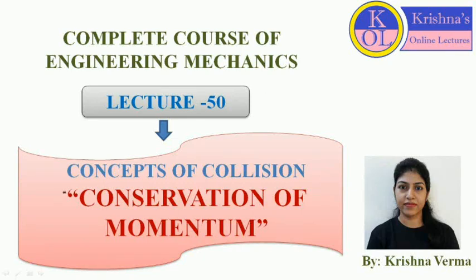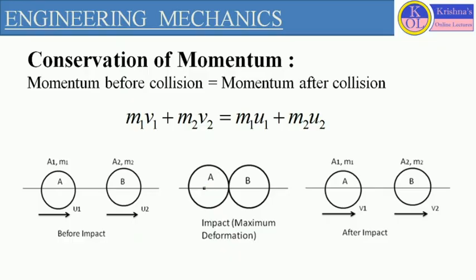In this video, I am going to discuss conservation of momentum. Conservation of momentum generally defines that the total linear momentum of the system should be constant in magnitude and direction. If we are considering any object which is moving in a particular direction with some velocity and it collides with another object which is also moving with some velocity in a direction, then because of the collision, some impulse force or impact will be created, and that impact will change the direction and velocity of both the objects.